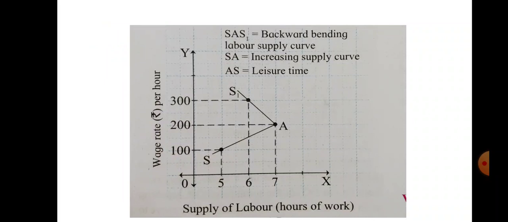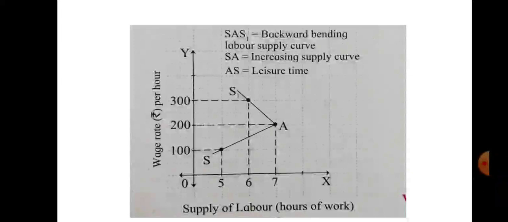When the wage rate rises to 200, the worker offers 7 hours for working. When the wage rate rises to rupees 300, that is beyond a particular limit, the worker reduces his working hours to 6 hours, from 7 to 6 hours.